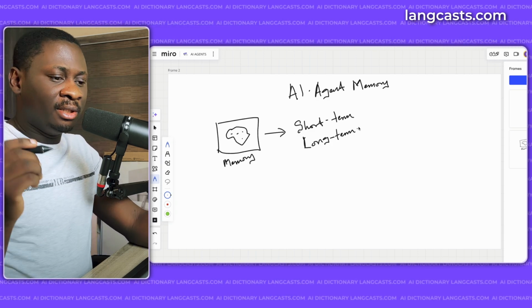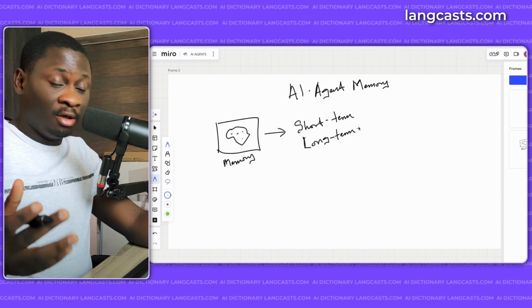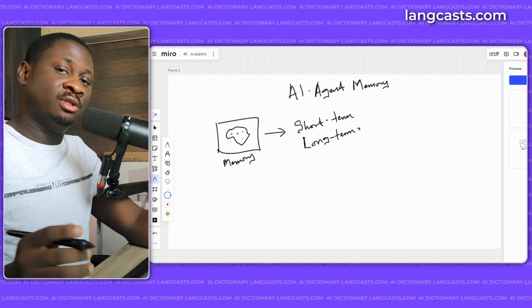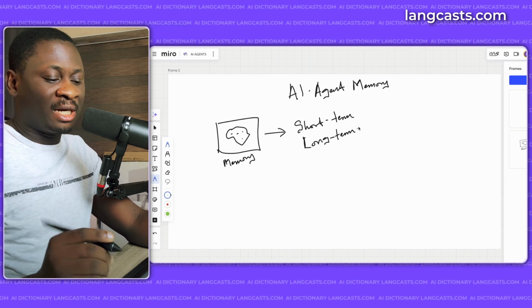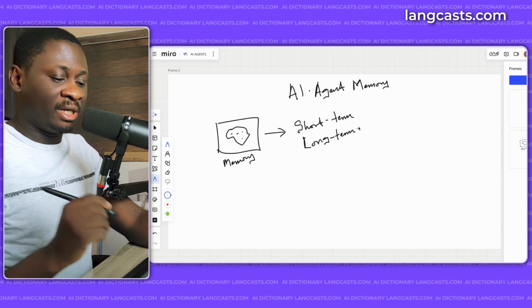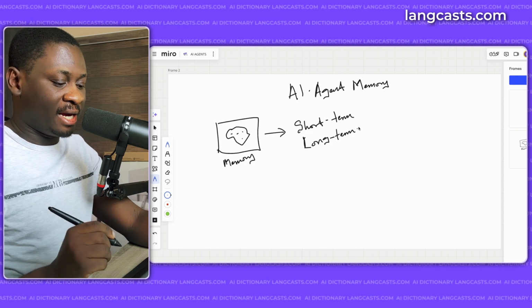Long-term memory is for something you probably did yesterday, or days ago, or weeks ago, depending on how long you want the memory to persist. So you can give it long-term memory, and these are saved in more powerful databases. So that's one thing we can use to enhance our AI agents.